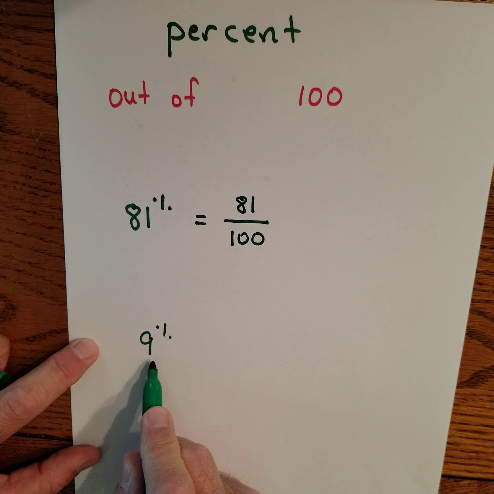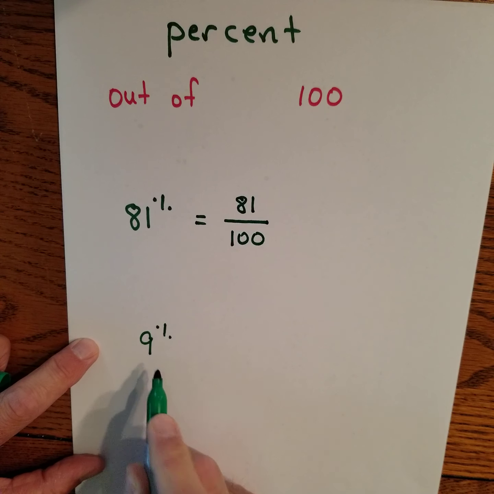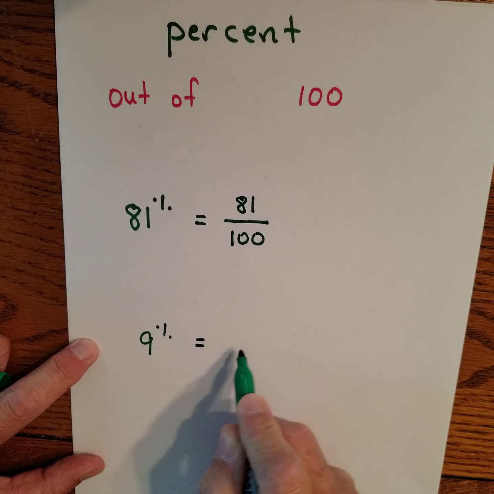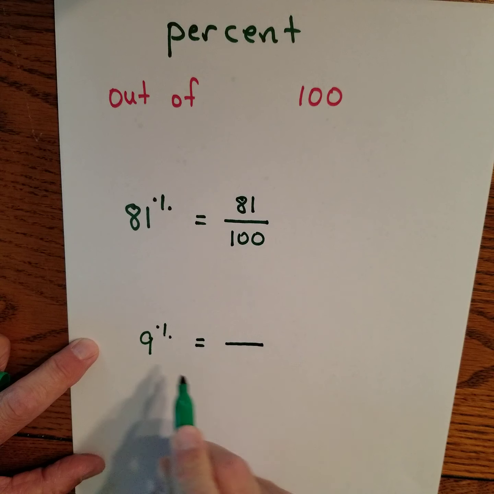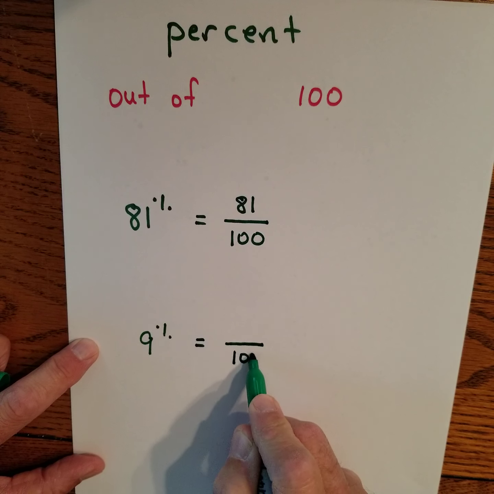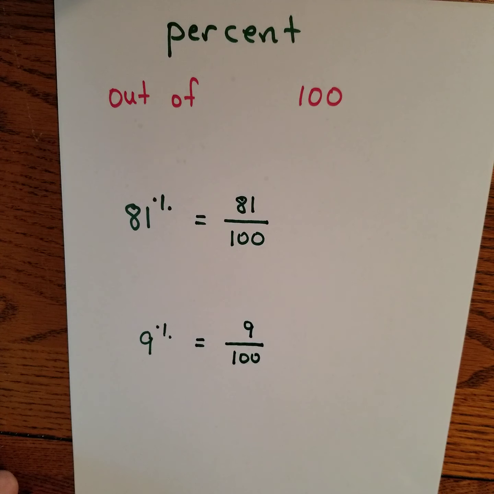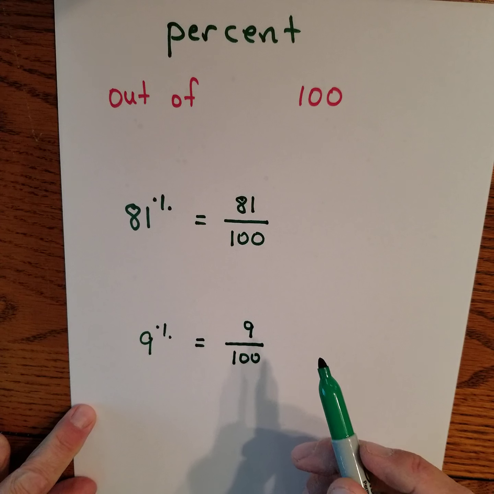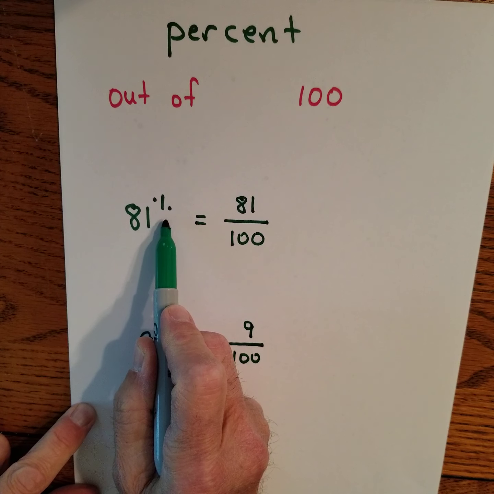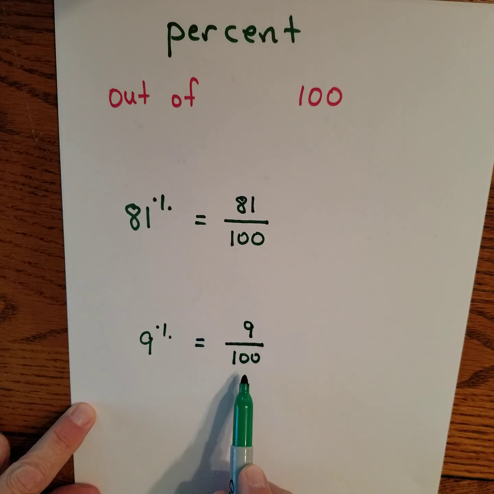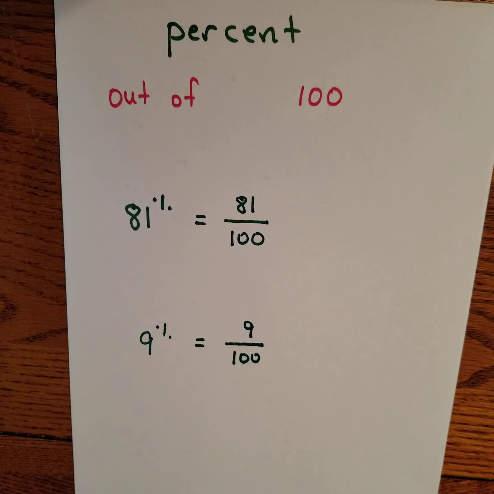Now, if you're a very bad free throw shooter, you only make 9% of your shots. 9%, well, percent means out of 100, means that you make 9 out of 100. That's not so good. Now remember, percent means out of 100. So when we see percent, we're thinking 100 in the denominator of the fraction.